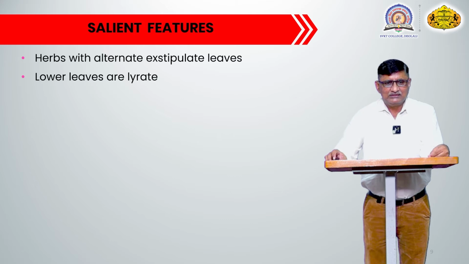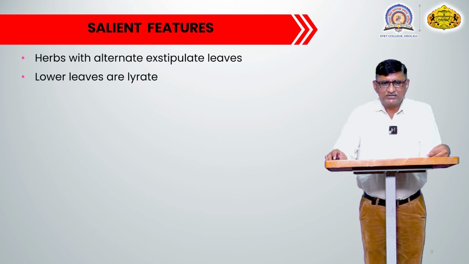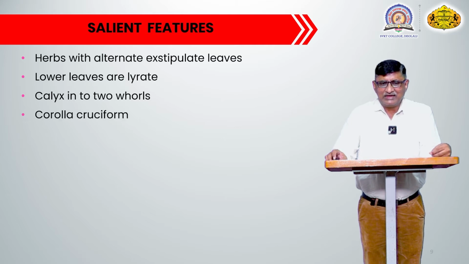Now we will learn the salient features of this family. Plants of this family are generally herbs, and leaves are exstipulate. The lower leaves are lyrate. The calyx is in two whorls.